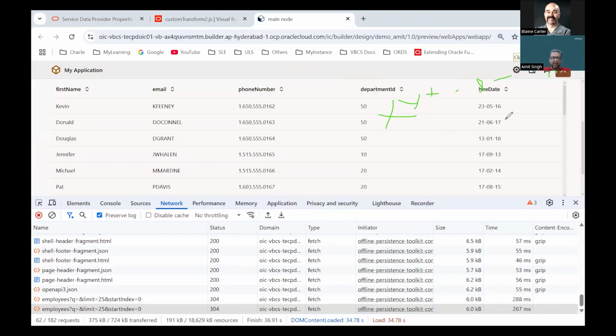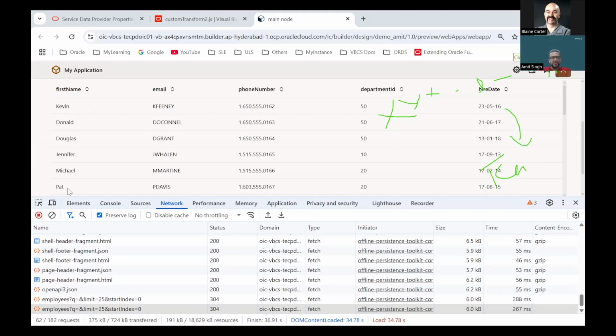So there are two ways. Either I can write a transform function, and for this table, I can create a template and use this input date component, or I can write custom JS code to convert the date into that specific format. And I have to do it if there are 10 tables in my application. I have to do it for each and every table.